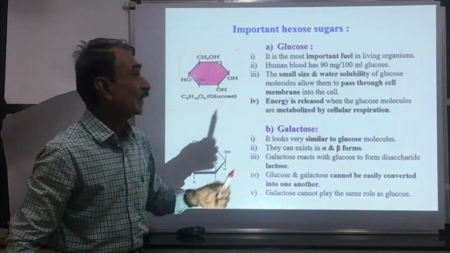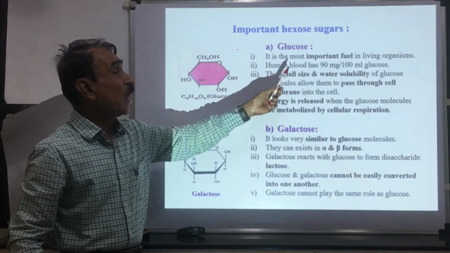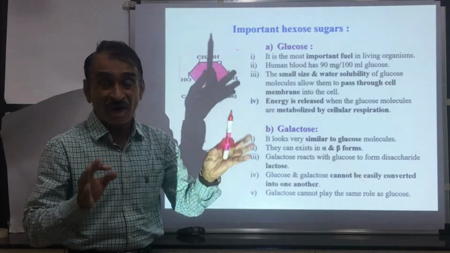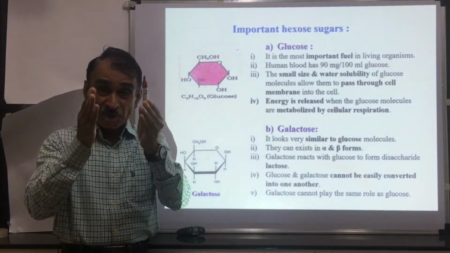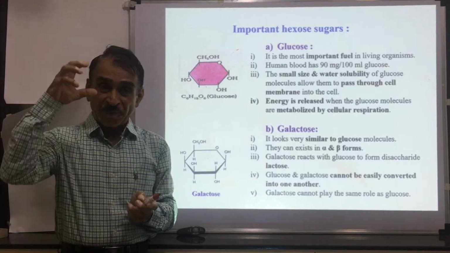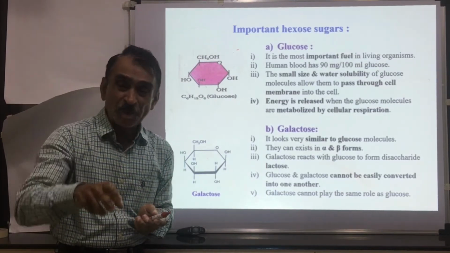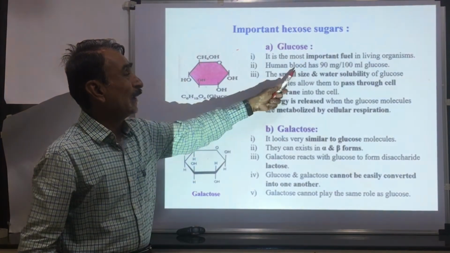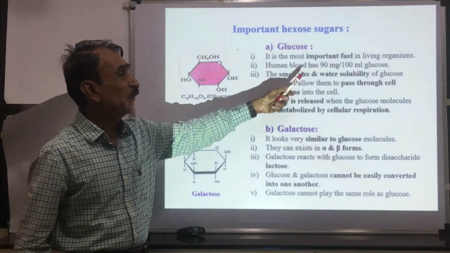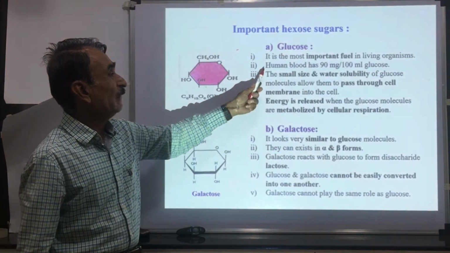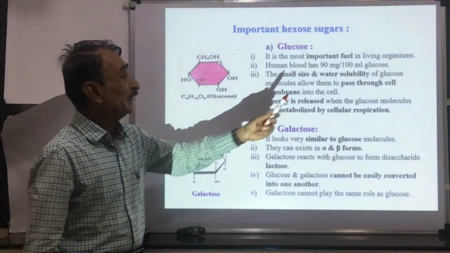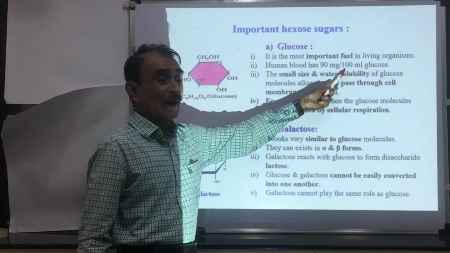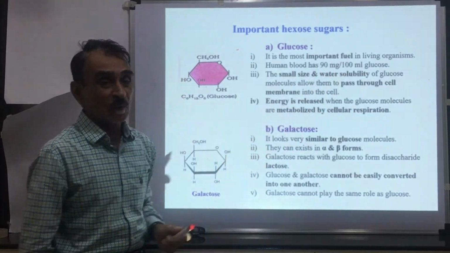The first 6 carbon sugar is glucose. This is the important fuel in living organisms. Glucose is used as a source of energy. When glucose is used in aerobic respiration, it releases energy. Human blood has 90 milligrams of glucose per 100 ml of blood.